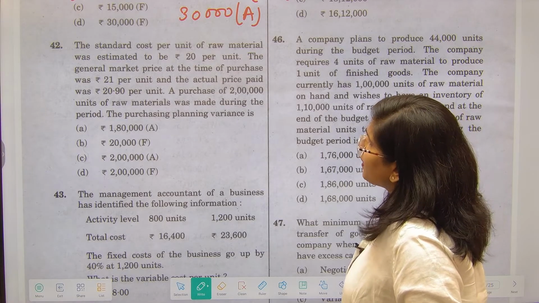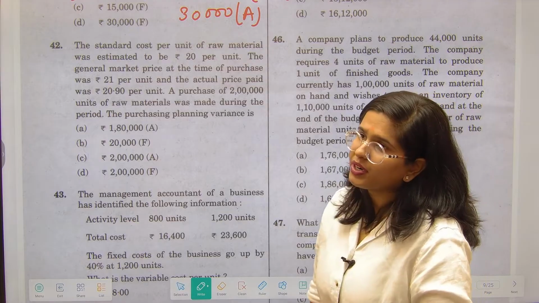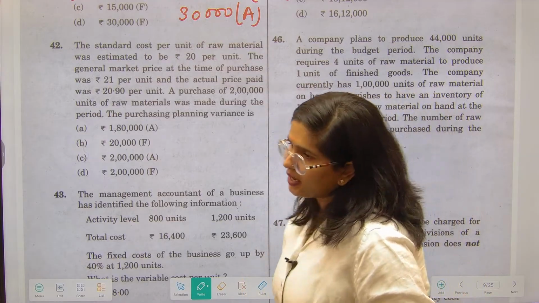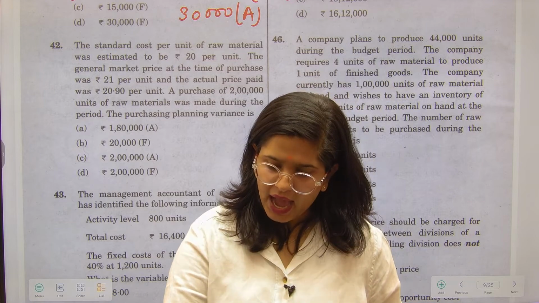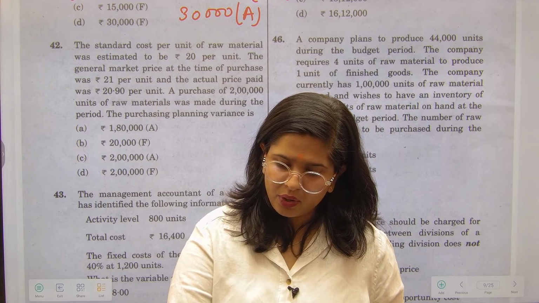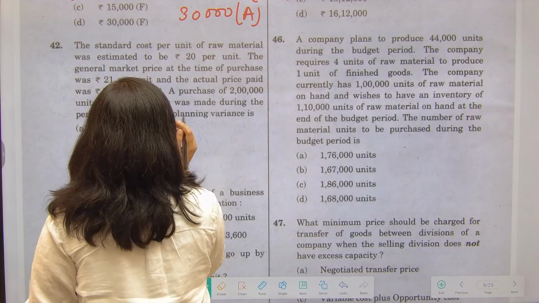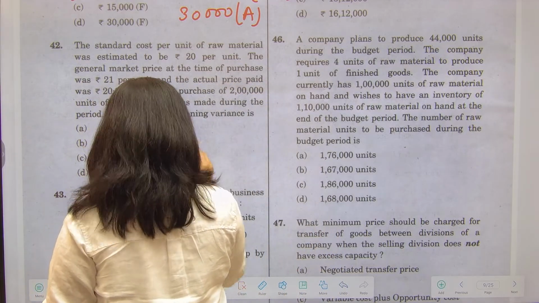The purchasing planning variance is, see, purchase plan variance का मतलब क्या, what you have estimated and what you have got. ठीक है, आपने कितना estimate किया और आपको कितना मिला. So over here the formula is going to be whatever is your actual quantity.